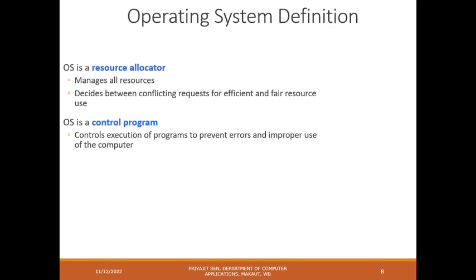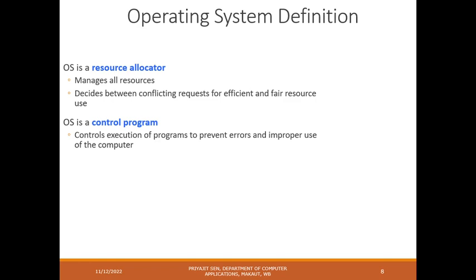It decides between conflicting requests for efficient and fair resource use, and that is maintained by the operating system.